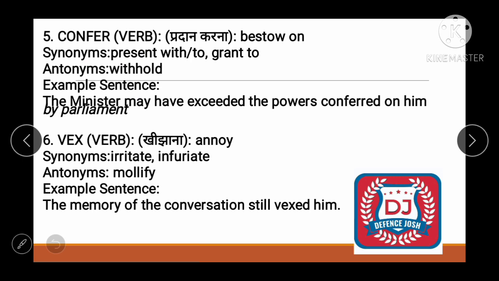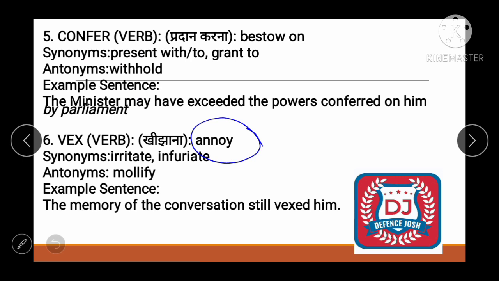The minister may have exceeded the power conferred on him by the parliament. I think it's clear. Now moving toward the next word, it's vex. What is vex? It means to make someone annoyed and frustrated. Okay, you use the word vex. It means annoy. Then synonyms would be irritate and infuriate.